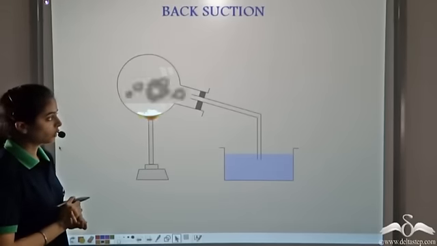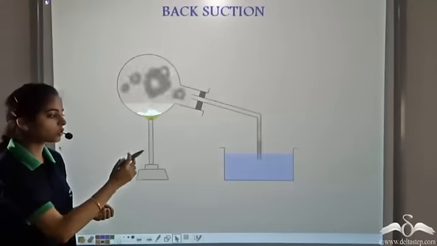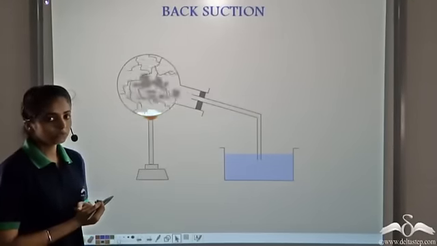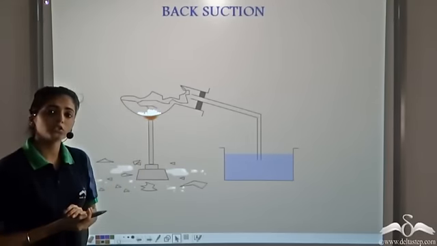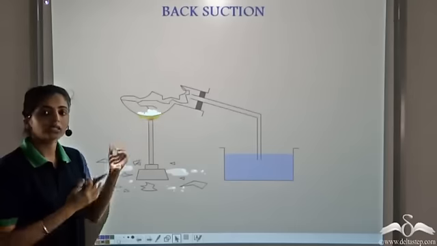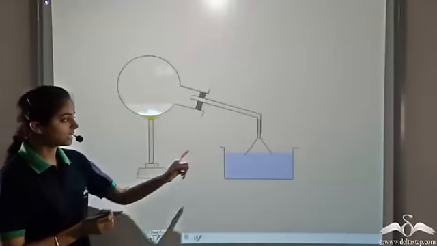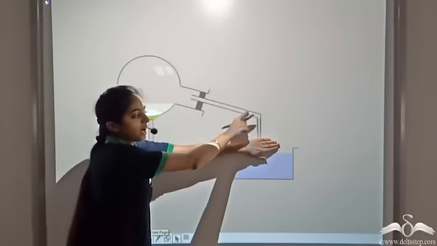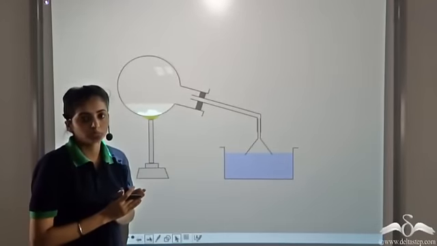As the ammonia formed is highly soluble in water, if we take a very narrow test tube to dissolve it in water, since the test tube is very narrow, at one time all the ammonia cannot be dissolved. The ammonia comes back into the flask and that leads to the breakage of the flask. What happened? In the first case, we were taking a very narrow glass tube to dissolve the ammonia in water in order to prepare aqueous ammonia.